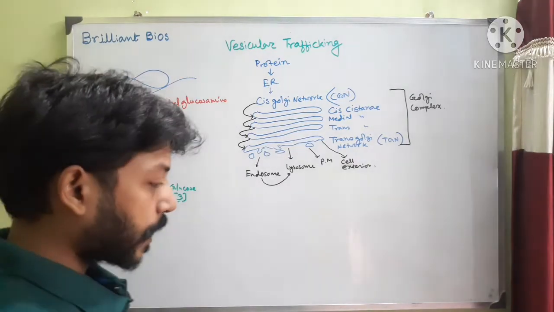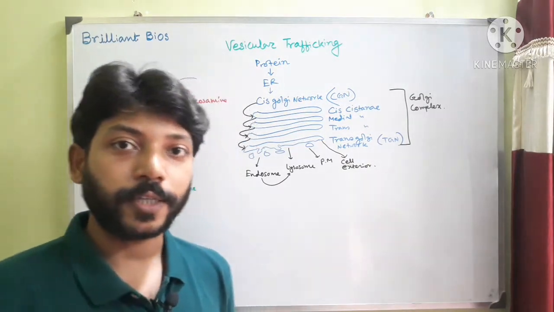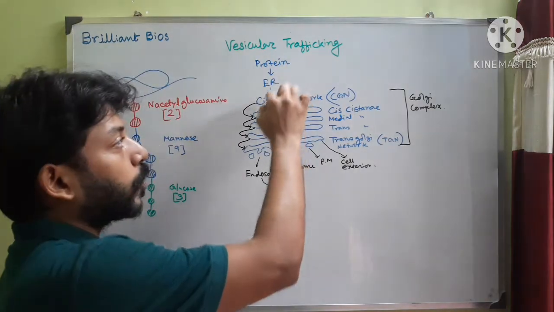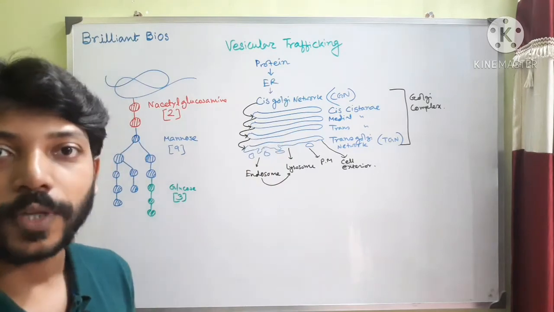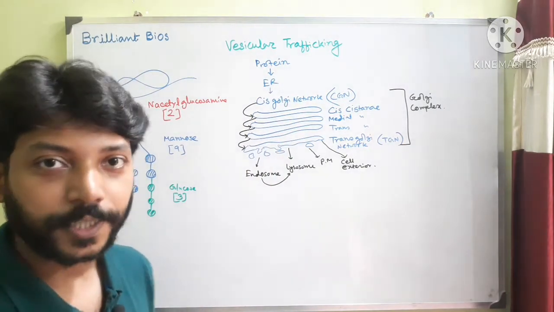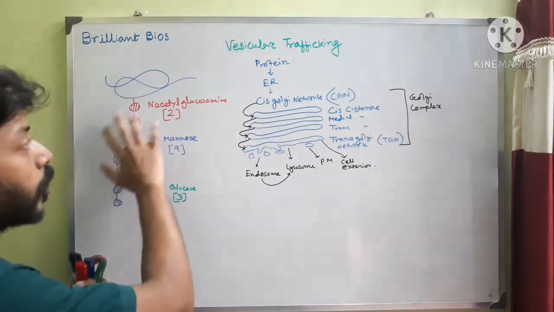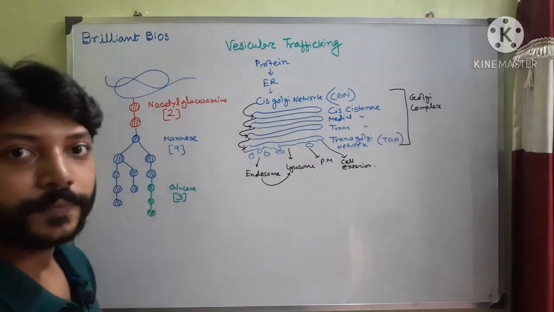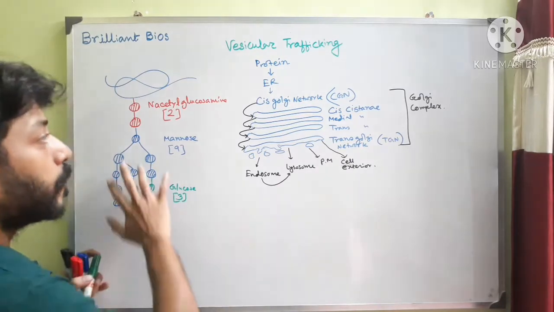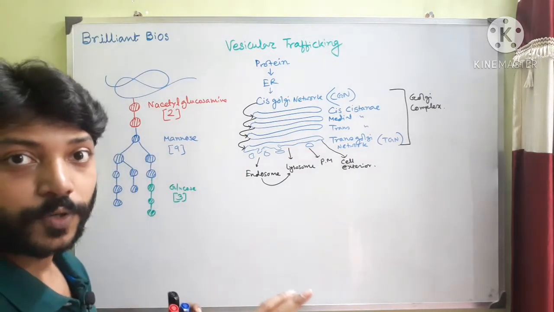Now, if the protein has to go inside the cis-Golgi network, that means to leave the endoplasmic reticulum, the protein must be modified, and this modification occurs in this oligosaccharide. So this is actually the ticket to go inside the cis-Golgi network. So I am talking about these glycosylation modifications.